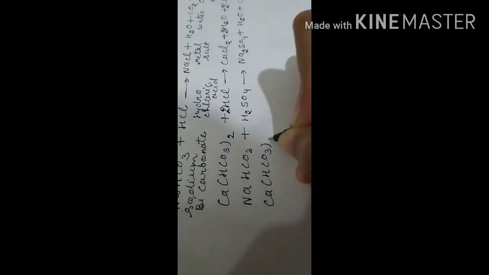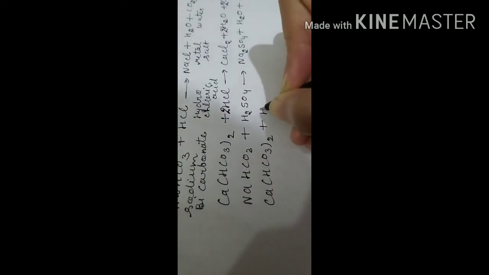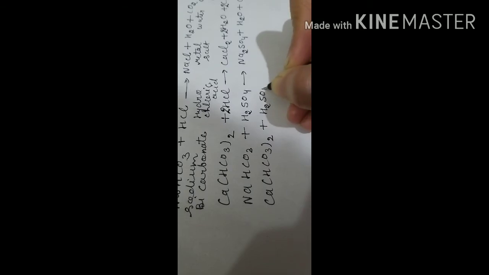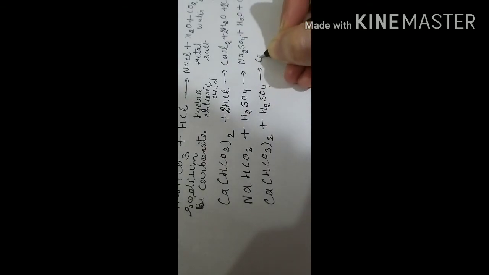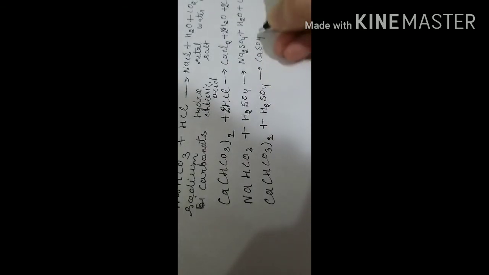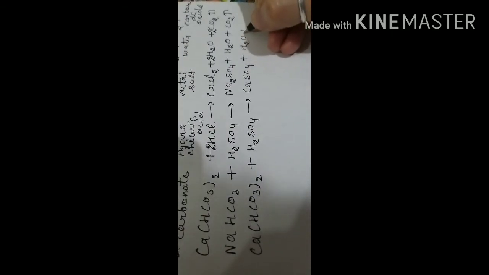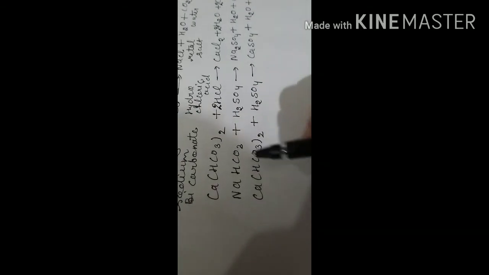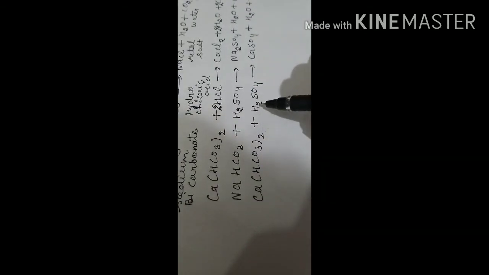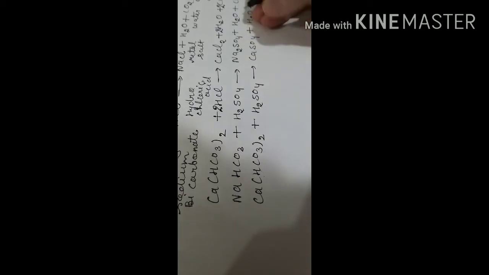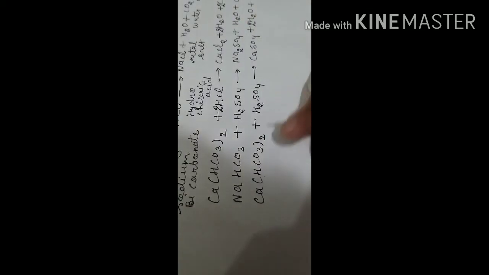Suppose we are taking calcium bicarbonate reacting with sulfuric acid. CaSO4 will form plus H2O, as well as CO2 gas will evolve. Let us balance this equation. We have 2 and 2, which is 4 hydrogen, so we can put the number 2, and carbonates are getting 2, so again we put the number 2.